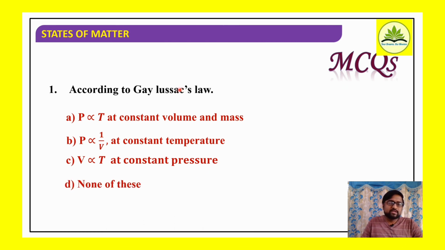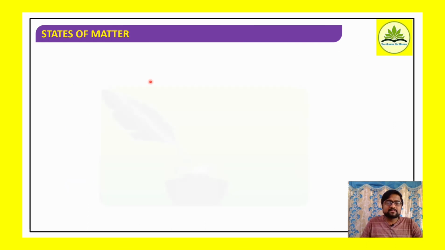According to Gay-Lussac's law, at constant volume, the pressure of a given mass of a gas is directly proportional to absolute temperature. So volume as well as mass, the number of moles, is kept constant. Option A is correct here.